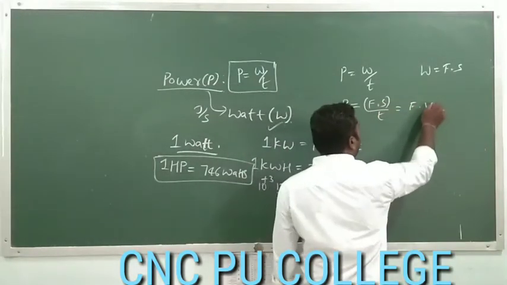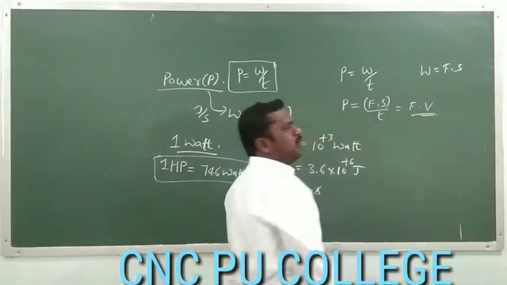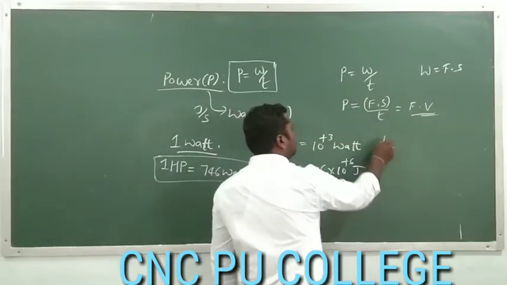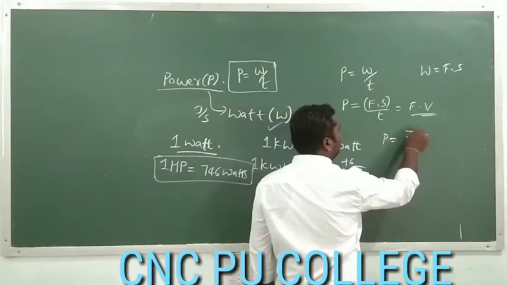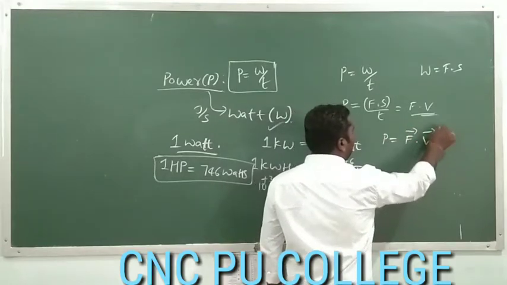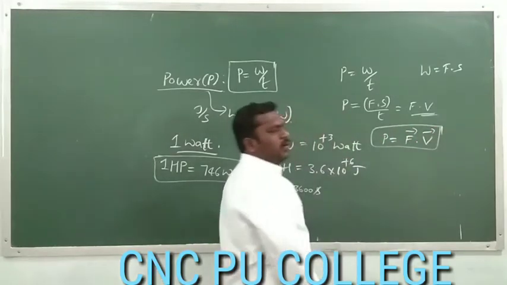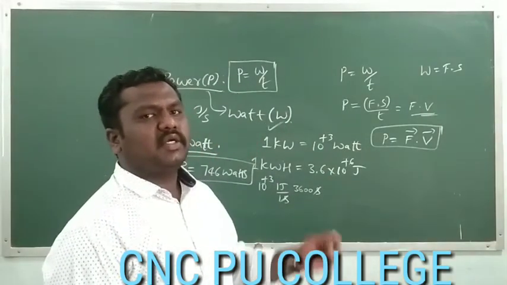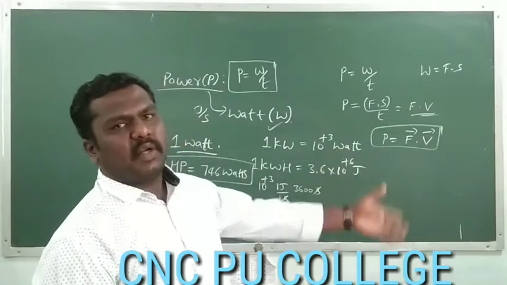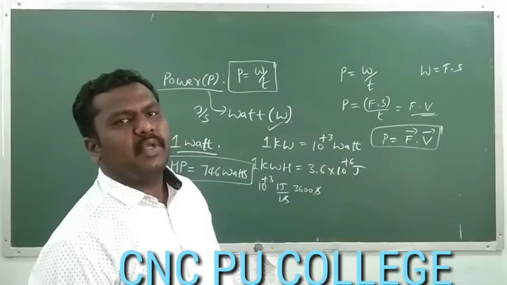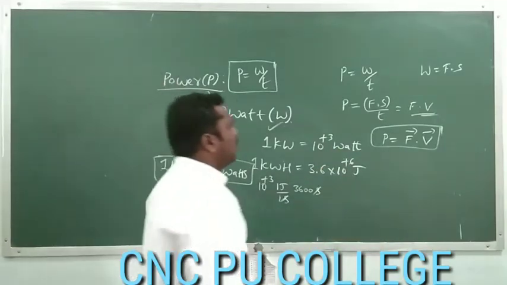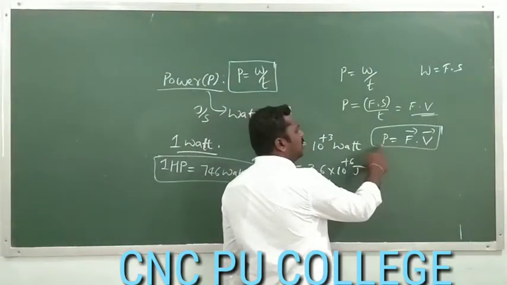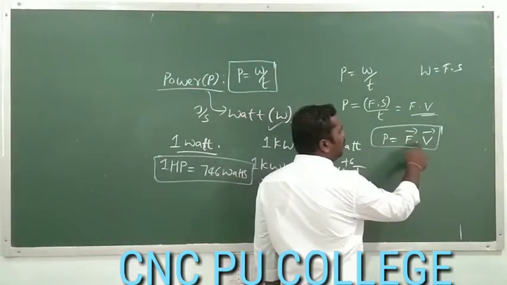Displacement by time is called velocity. So power can also be written as P is equal to F dot V. Power is a dot product of force and velocity, where force is a vector and velocity is a vector. The dot product of two vectors will be a scalar. So the vector form of the power is P is equal to vector F dot vector V.